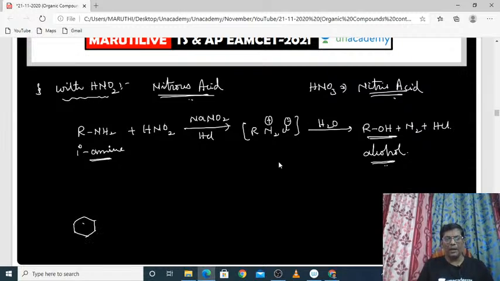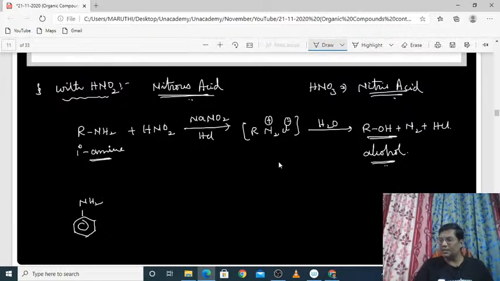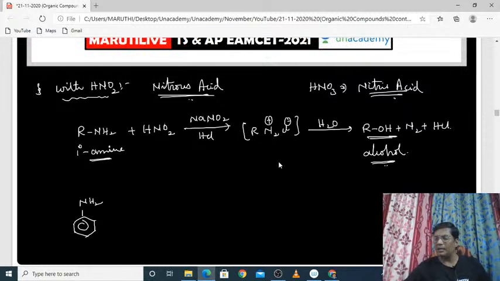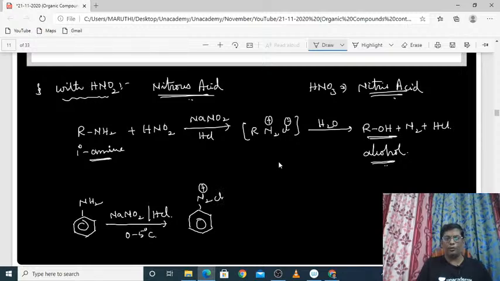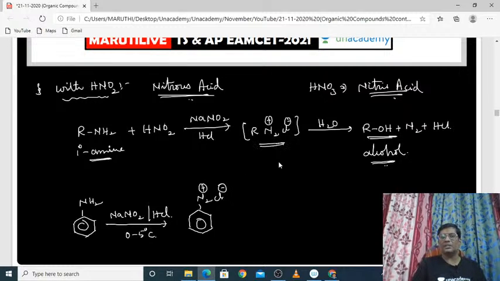That was an aliphatic amine. I am taking an aromatic amine now. It is an aromatic amine, a benzene ring on which one NH2 group is there, right? Again, like in the previous case, here also I am reacting it with sodium nitrite and HCl at 0 to 5 degrees Celsius. That means you have to keep the temperature at about 5 degrees. It is somewhat difficult in a laboratory. So then diazonium chloride will again be produced, N2+ Cl-. Like in the previous case, here also benzene diazonium chloride will be produced.